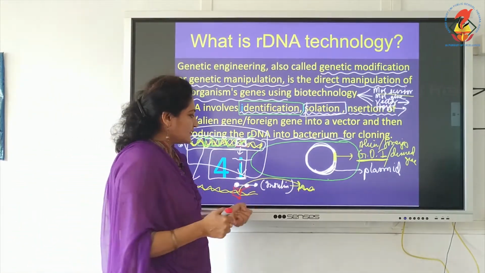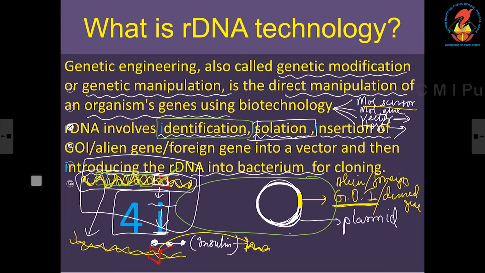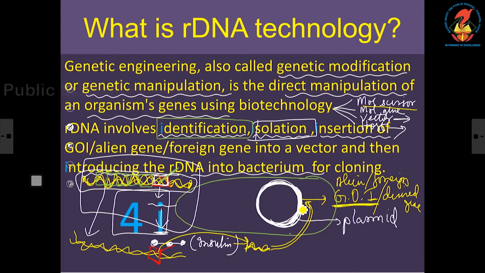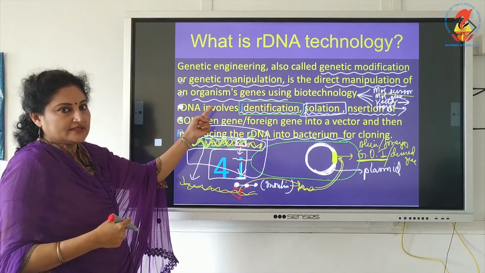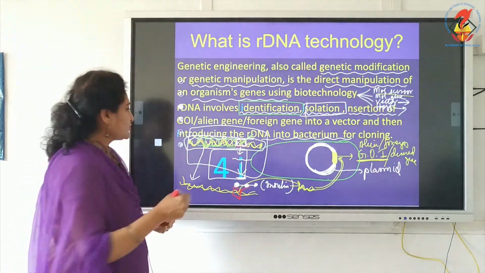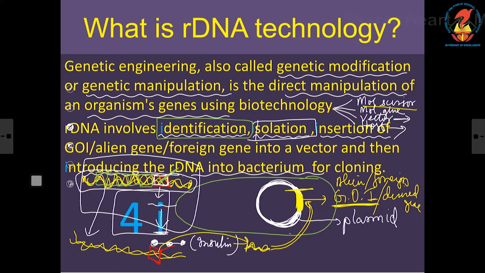The next step is we have to incorporate this gene into the plasmid. This should be incorporated into the plasmid. Actually, the plasmid should be white in color, a complete white ring, the host plasmid. Now, this yellow strip should be inserted here. I am placing it here, talking in context with this template. Actually, it is not pasting over the plasmid. The plasmid itself should be cut. So, before that we have to cut the plasmid.